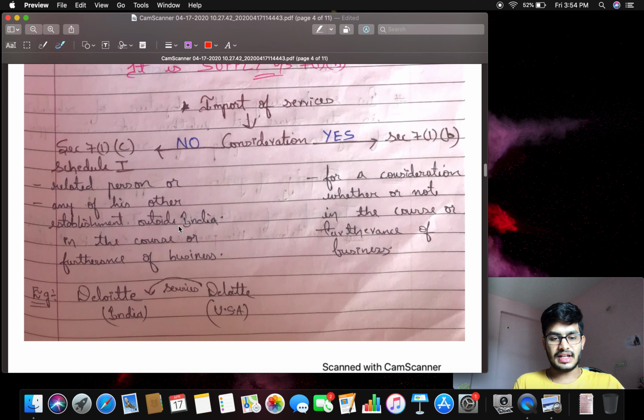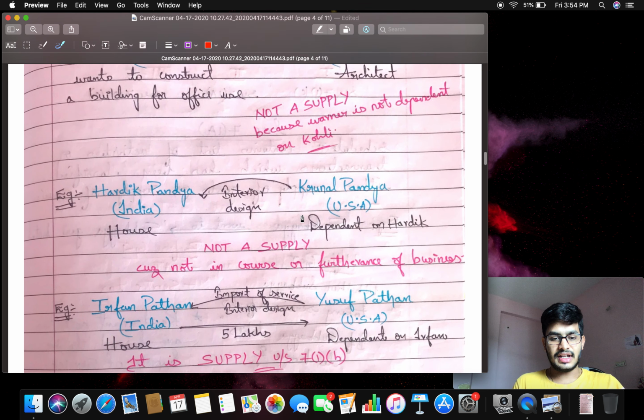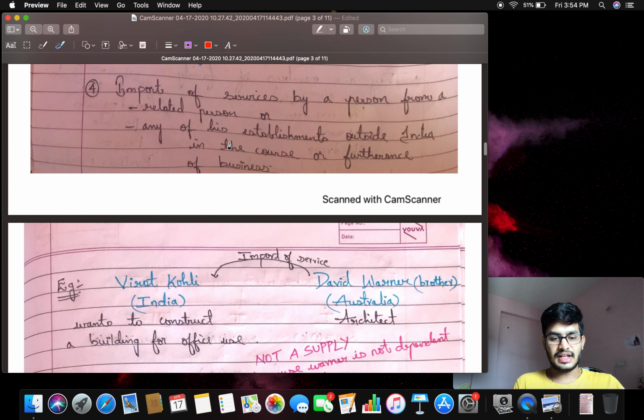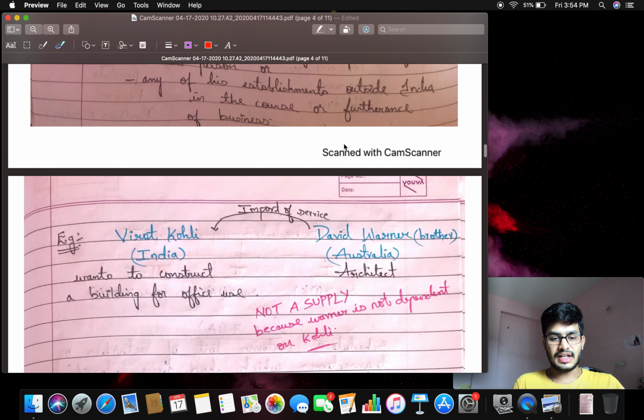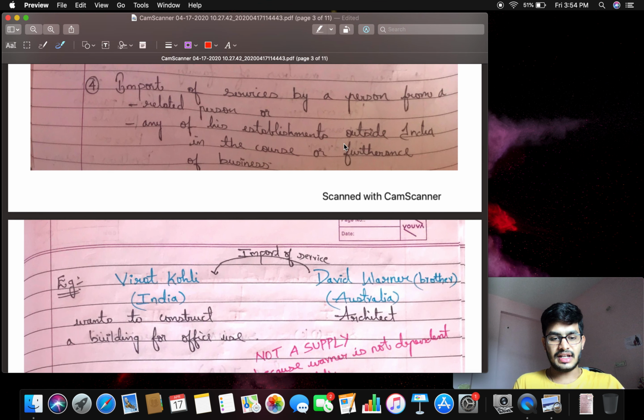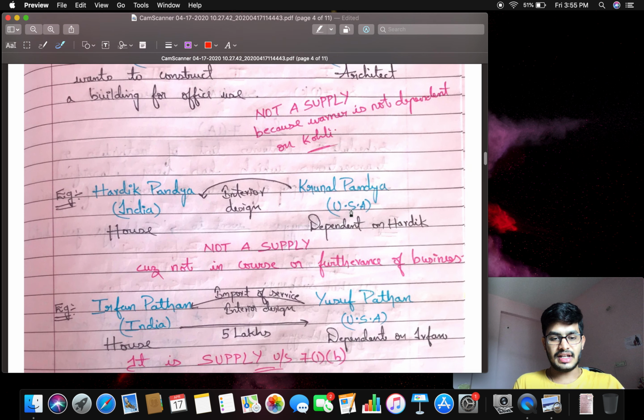At that time only it falls under (c). Here, import of services by a person from a related person or any of its establishments outside India. What does it mean? For example, there is Deloitte India and Deloitte US. If Deloitte US is providing any service to Deloitte India, even though there is no consideration, it is covered under section 7(1)(c) and stated as supply. Okay.